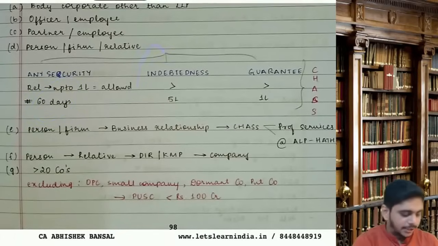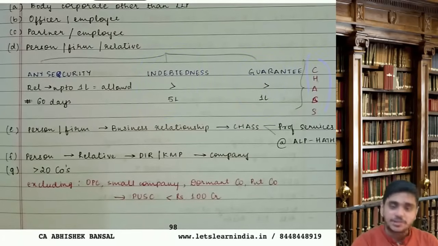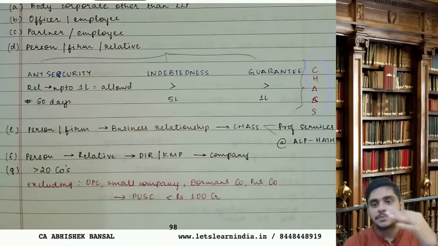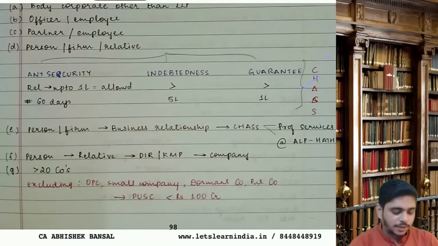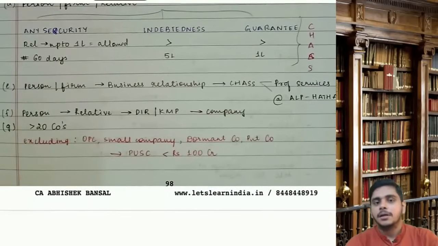MCQ: indebtedness more than 5 lakhs, guarantee more than 1 lakh. In which company? In CHAS company: the company, its holding, associate, or subsidiary of such holding company. Then E: a person or a firm having a business relationship with CHAS is disqualified.